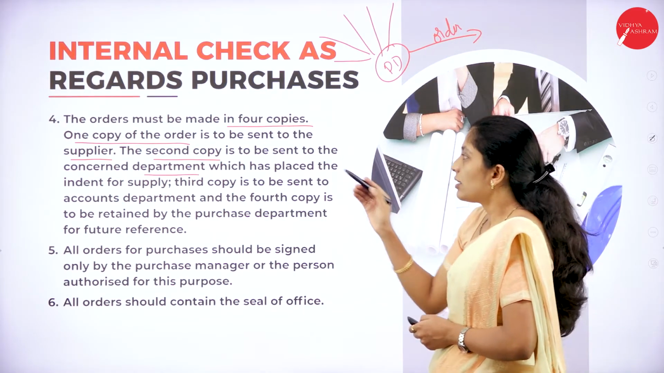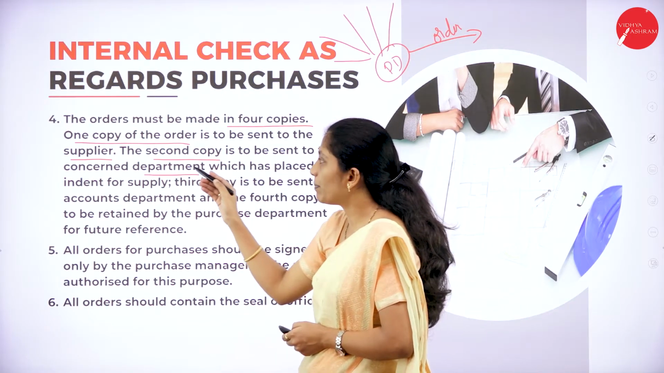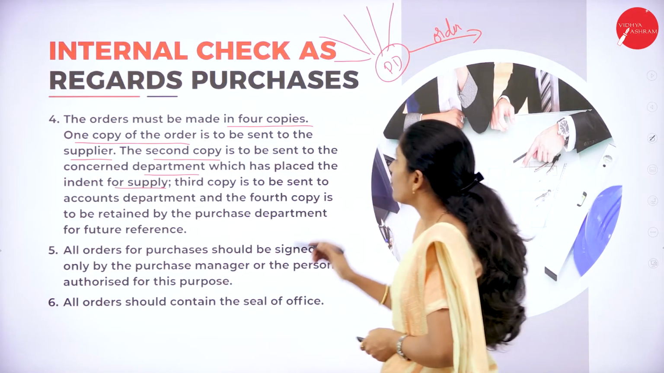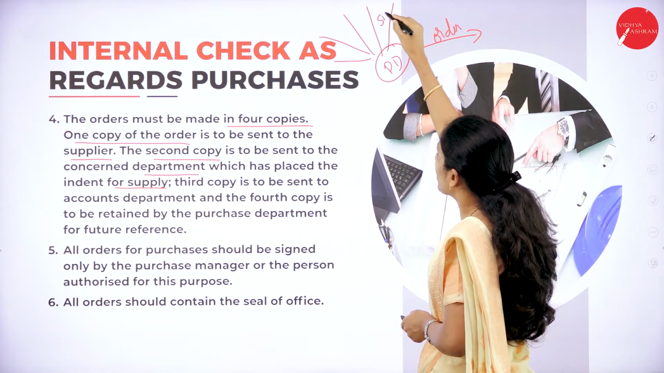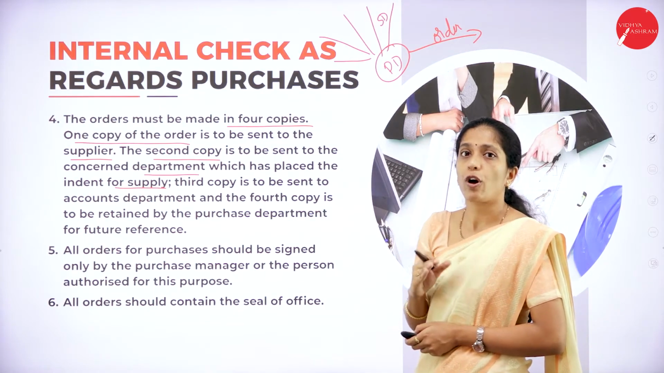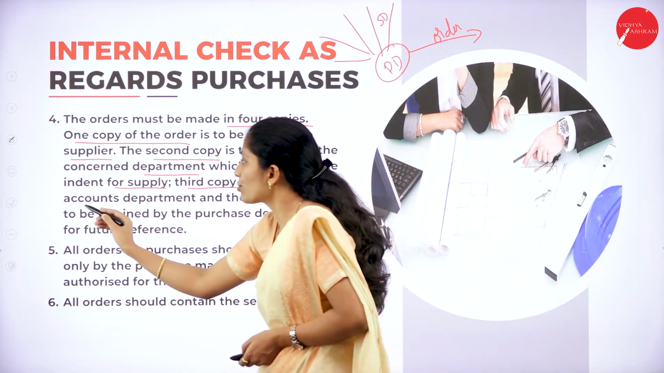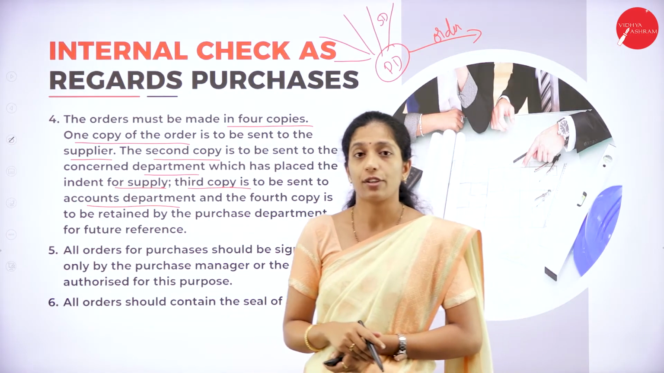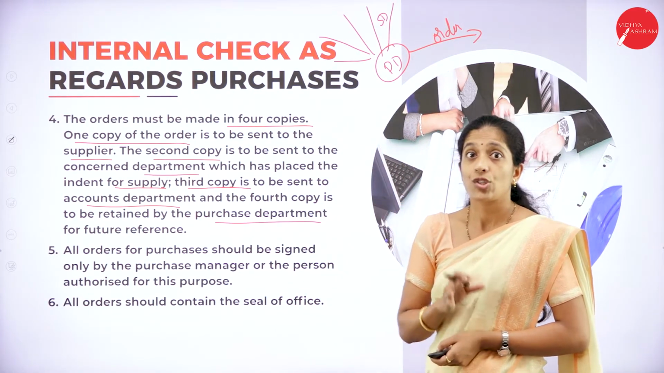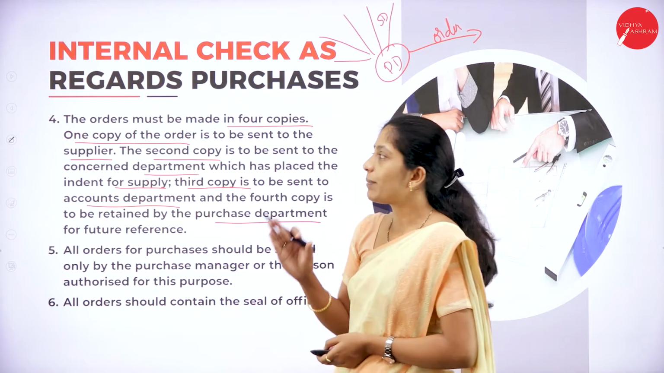Okay. Now, 1 copy will be sent to the supplier and the second copy will be given to the concerned department which has placed the intent for supply. For example, here the sales department has given some orders to the purchase department to purchase, then 1 copy has to be given to the sales department. Third copy is to be sent to the accounts department, and the fourth copy is retained by the purchase department. So here there should be 4 copies. Okay, so 4 copies have to be made by the purchase department.